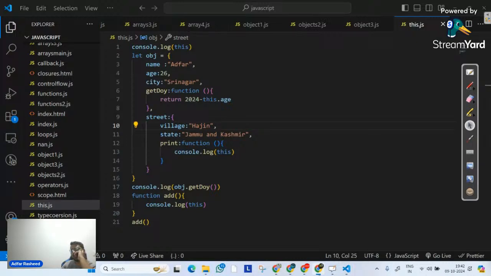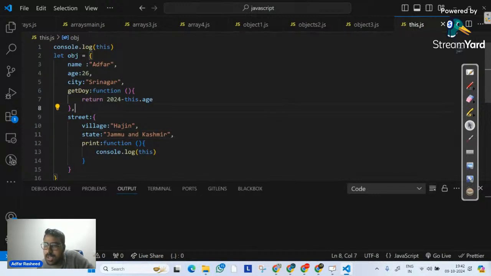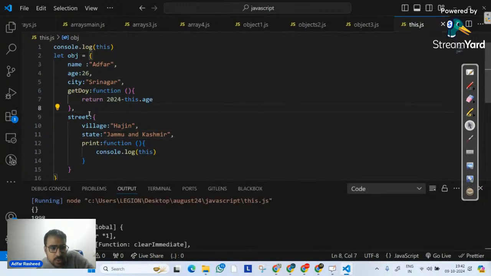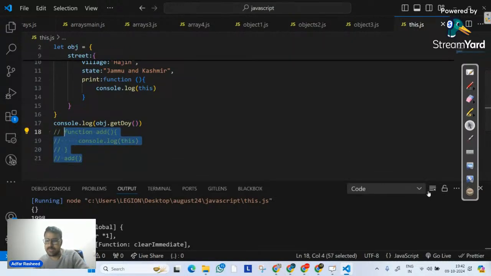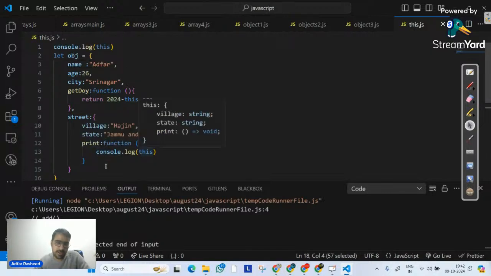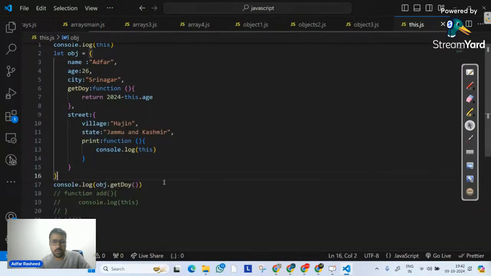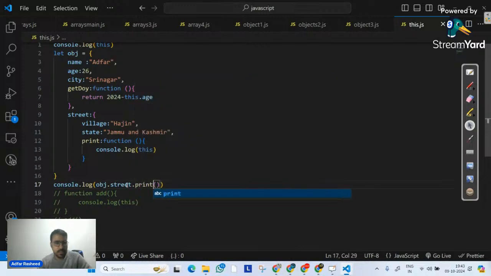Console in nested function, confusion. What is the confusion? So if I go here and try to execute this code, let me comment this one. Although I have not called this function, by the way. Since I have not called print, unless and until I call this print, how can it console this? So let me call this print function, obj.street.print. Yes, now I have called it. Now I can see the output.